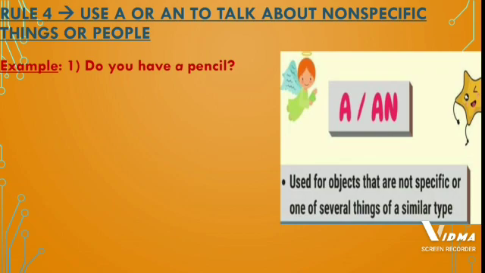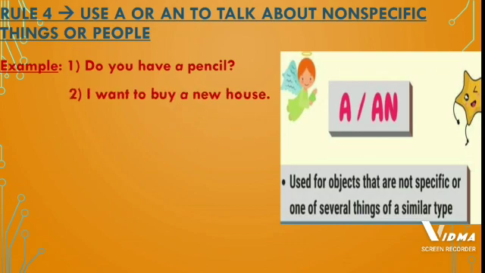So a or an is used to talk about non-specific things or people. Here, pencil, I have not specified which pencil I want. I have not specified which person's pencil I want. I have not specified that. Just I have told, do you have a pencil? So it is a non-specific thing.